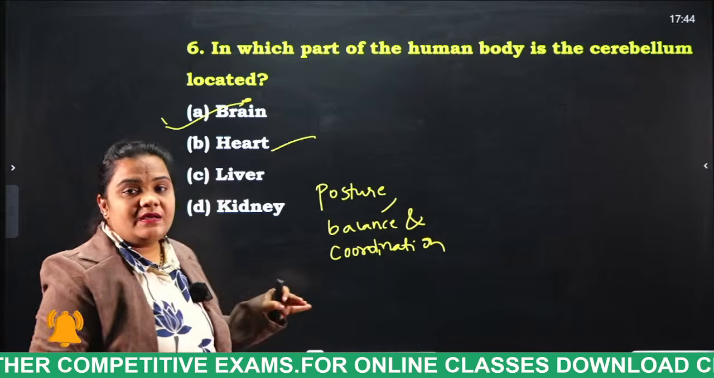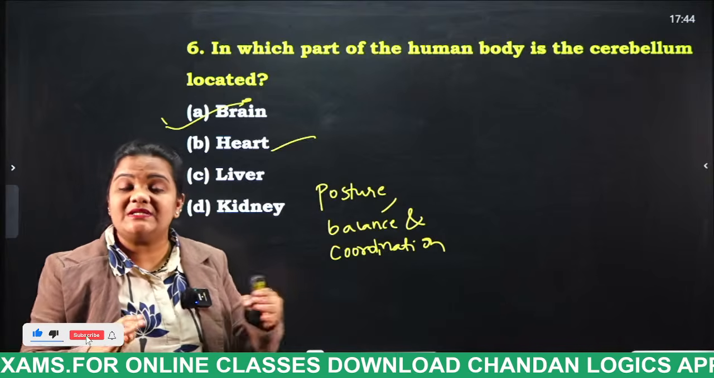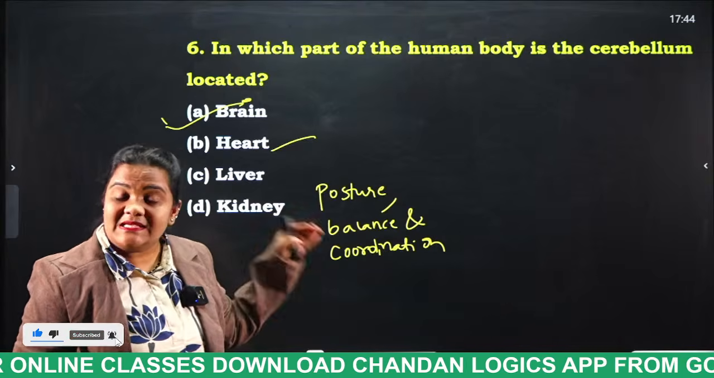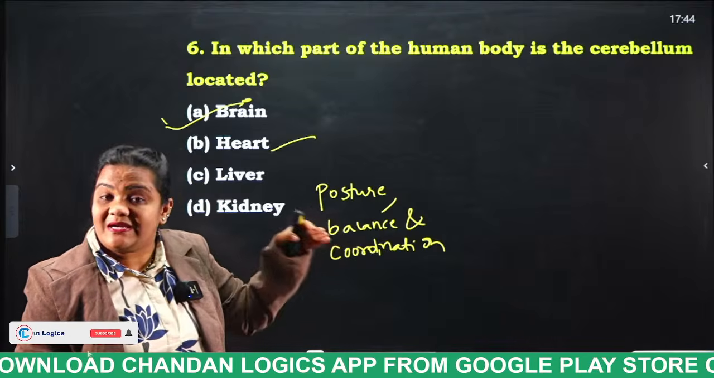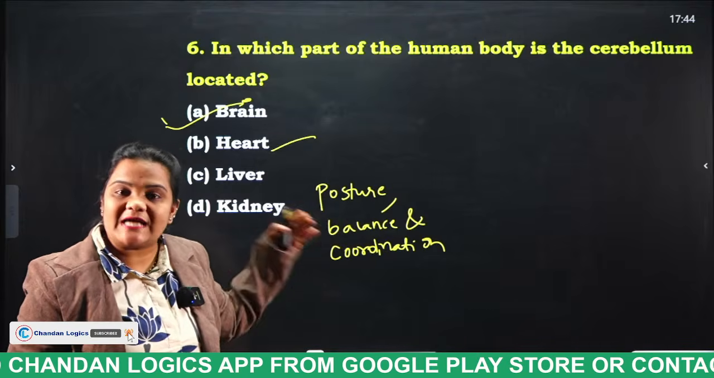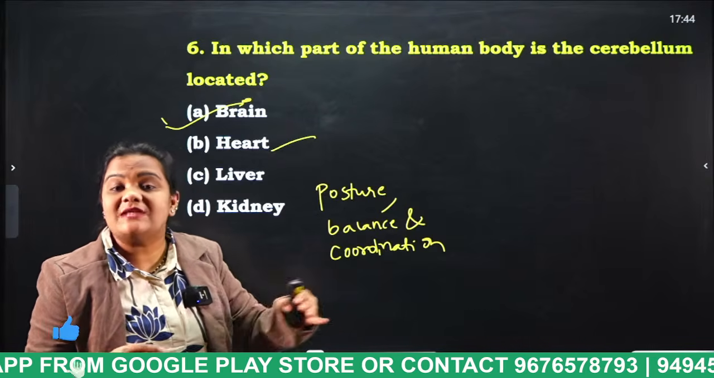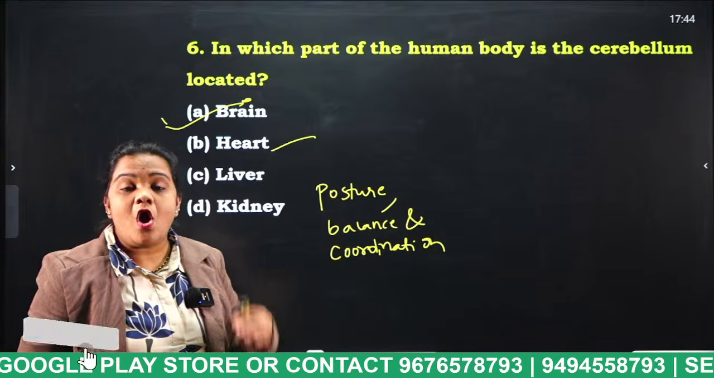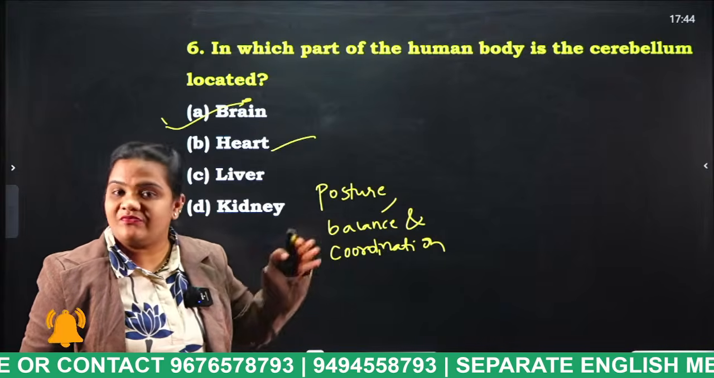The liver is considered the largest gland present in our body. The liver performs almost 500 different types of functions. It is considered a detoxifying organ, and it secretes enzymes like bile juice.